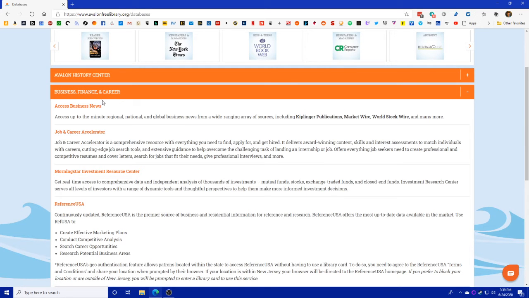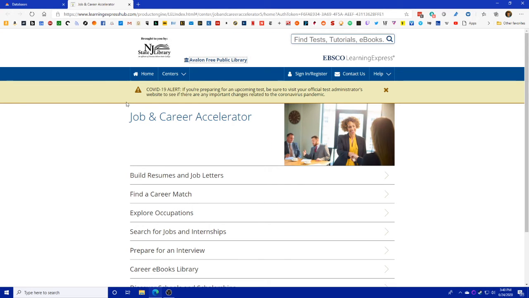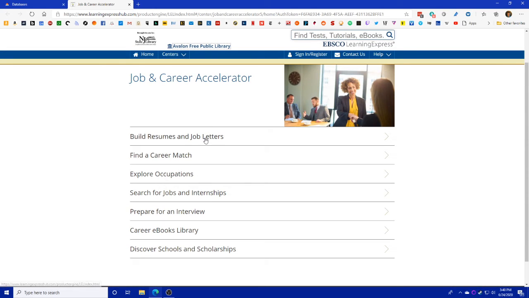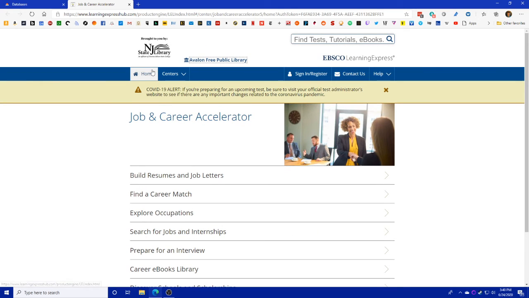Under business, finance, and career, we have some things like this. This is just business news. You'd probably still be a little better off using like PressReader or the New York Times. There is Job and Career Accelerator, which is a good tool for getting assistance with things like building your resume. It can help you find a career that would be a good match for you, or different tips for preparing for an interview. It's a good place to get started if you're about to be getting ready to go on a job hunt.